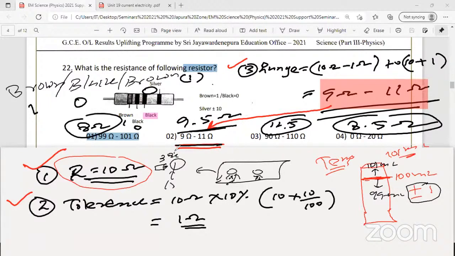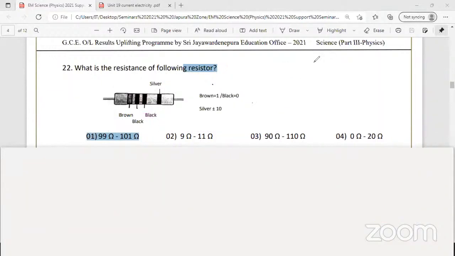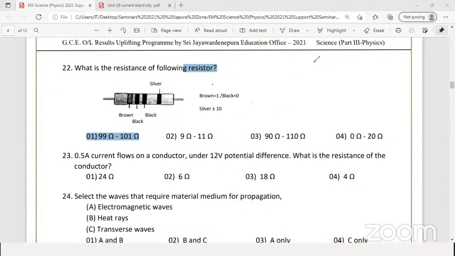So here they have given the range. But what I'm telling you now is that instead of this range, in the paper they can give 9.5 ohms. Then you should check whether it comes within this range or not. Whether 9.5 is within this range or not. Otherwise, don't say there's no answer. How come 0.5 here? You can't complain like that. So I gave all the possibilities they can ask here. From resistor color codes, don't memorize the colors and the numbers that are given in the exam.